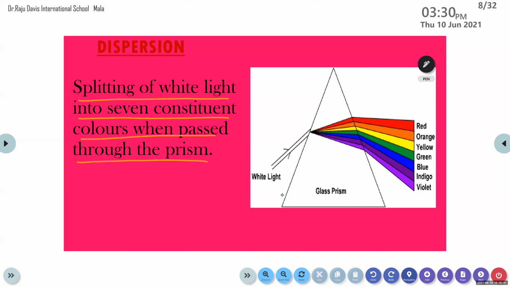So this is an experiment. It was conducted by Sir Isaac Newton. So who conducted this experiment? Sir Isaac Newton.